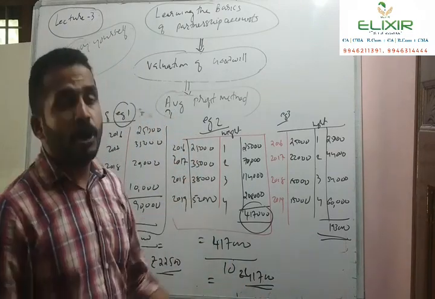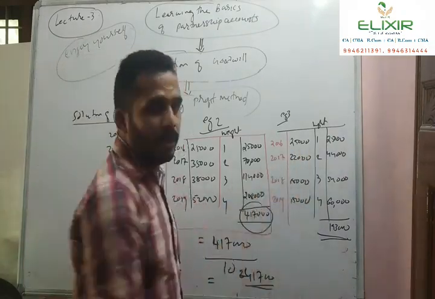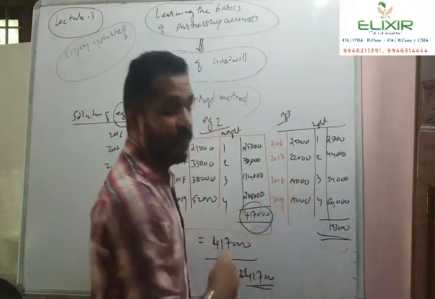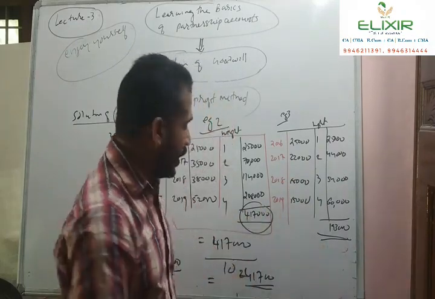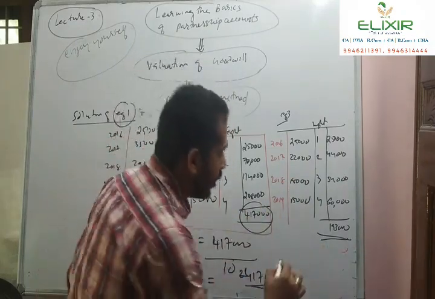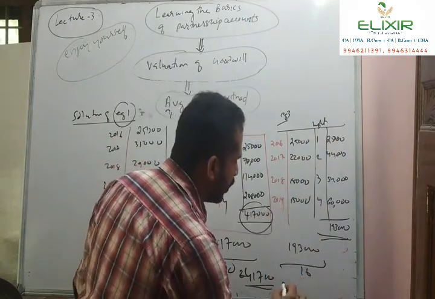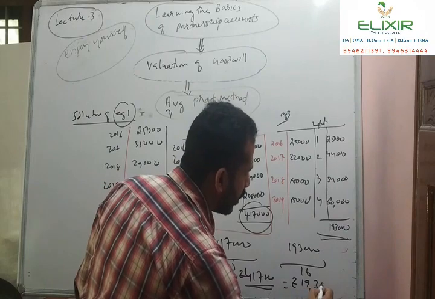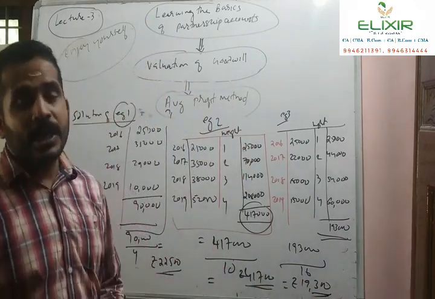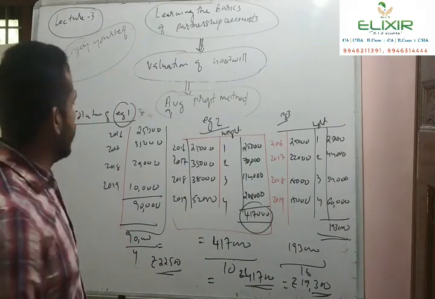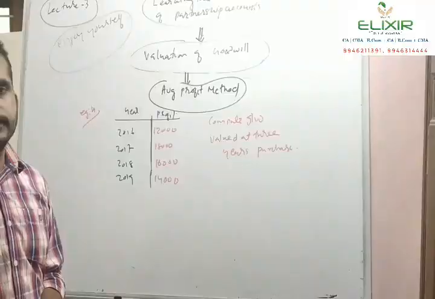In the third problem, which is also based on the weighted average method, 25,000 with weight 1, 22,000 with weight 2, 18,000 with weight 3 and 15,000 with weight 4, we will get 1,93,000. Again, what is the average profit? 1,93,000 divided by the sum of the weights, 10. Therefore, rupees 19,300. So this is all about the average profit computation under various methods, simple average and weighted average method. Is it clear for you?